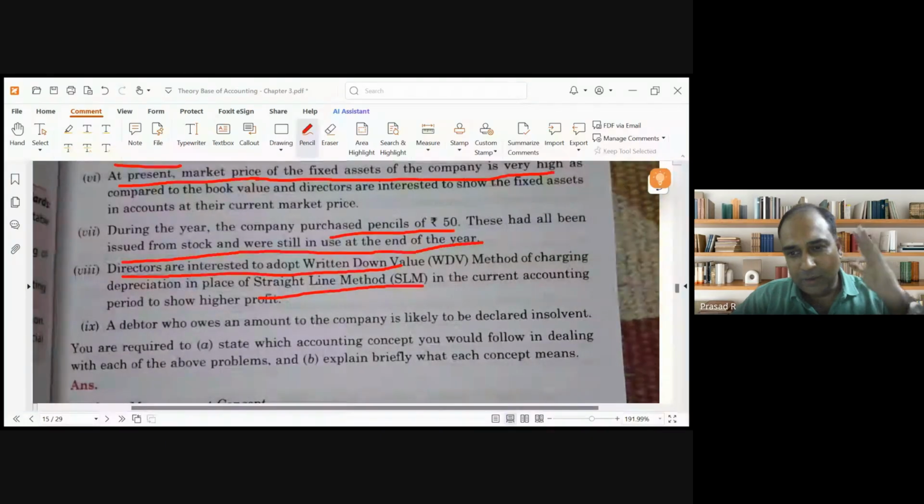Whenever we discuss accounting standards, or when you go to CA Inter, you will get to know on what occasions a method can be changed from one to the other. The basic rule is it should not be changed year on year. Clear, guys?